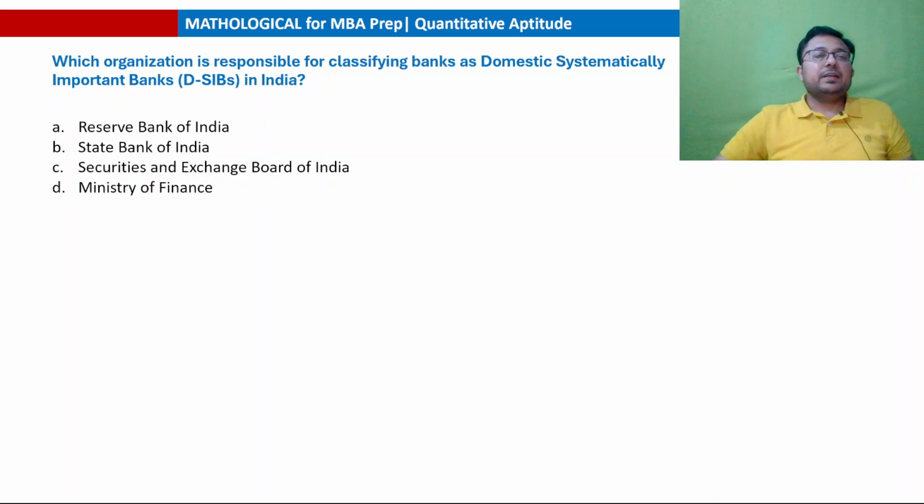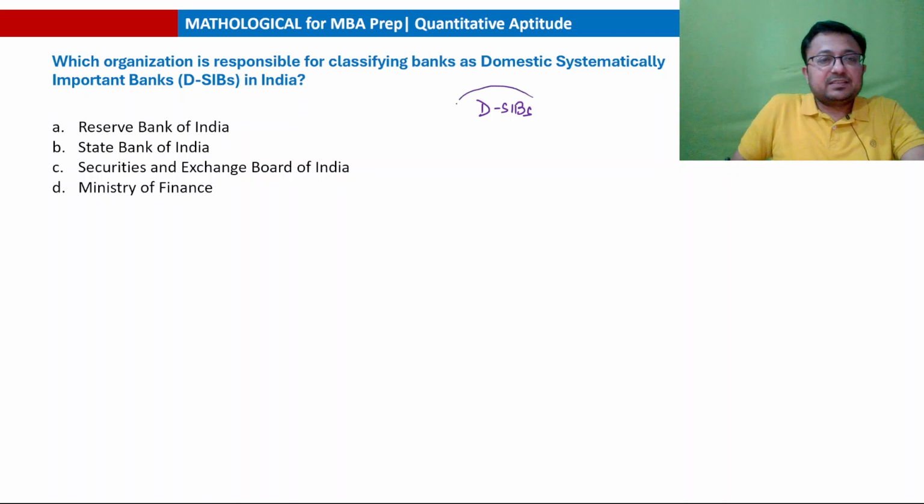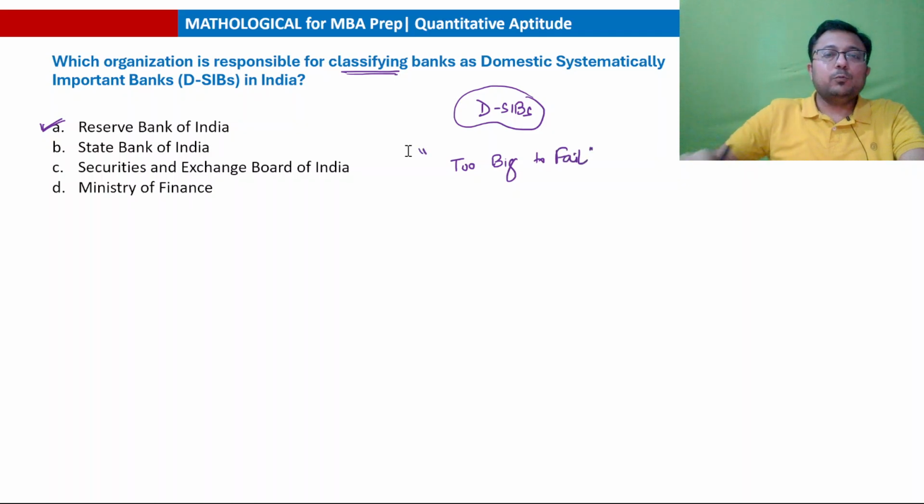Next question. Which organization is responsible for classifying banks as domestic systemically important banks? DSIBs. Domestic systemically important banks. The answer is option A, Reserve Bank of India. And these banks are basically too big to fail banks, because of their size, interconnectedness, and key role in the economy.